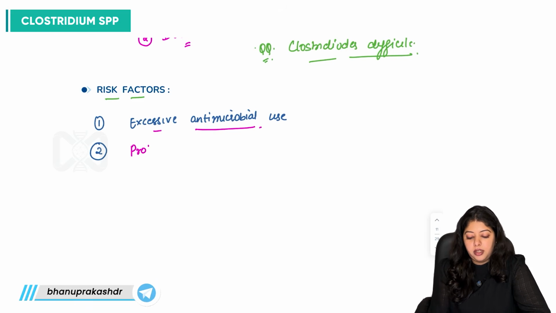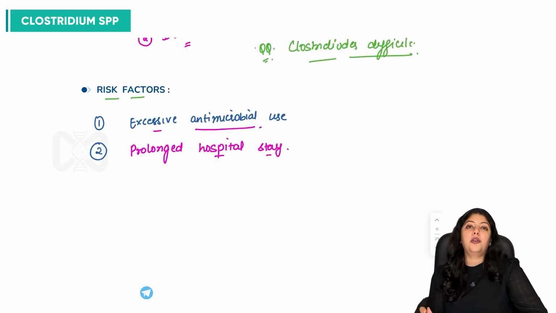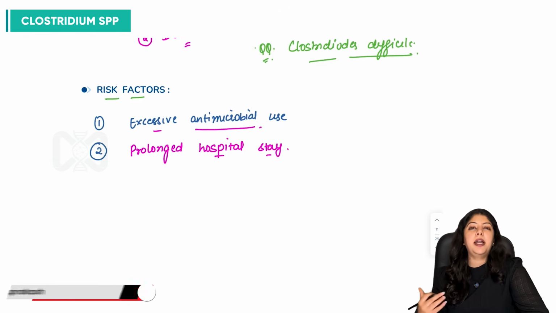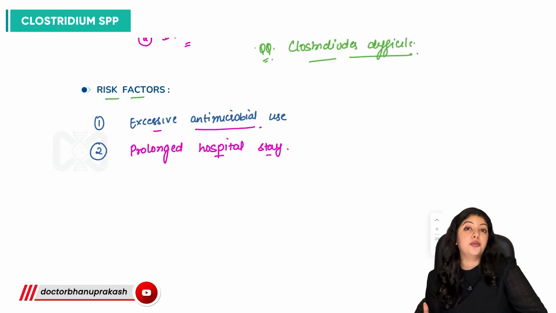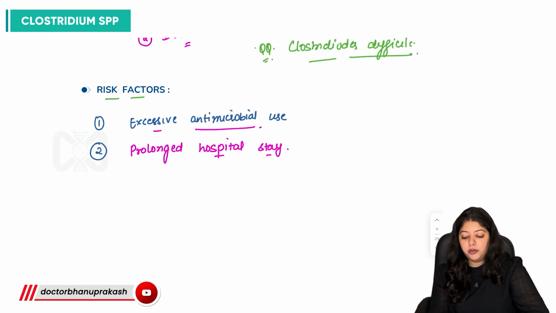Because there is going to be colonization of these spores of these bacteria in the gut of patients in hospitals, right? There's a lot of antimicrobials getting used in hospitals, so there's a lot of colonization of the spores, right?